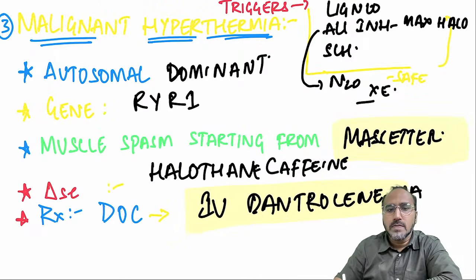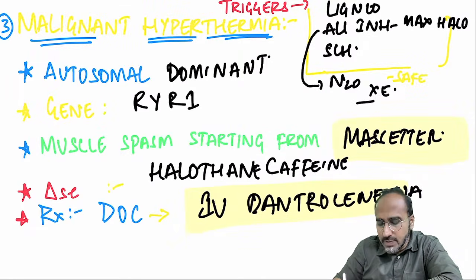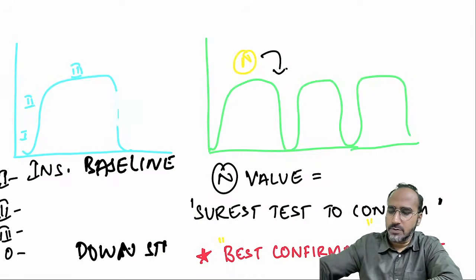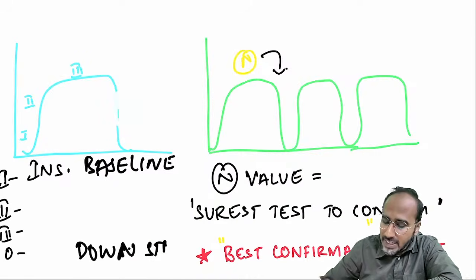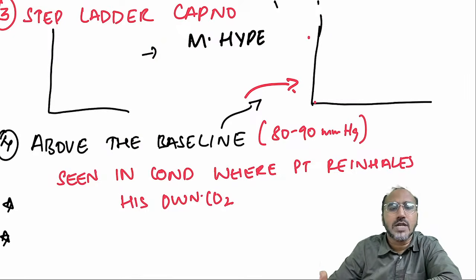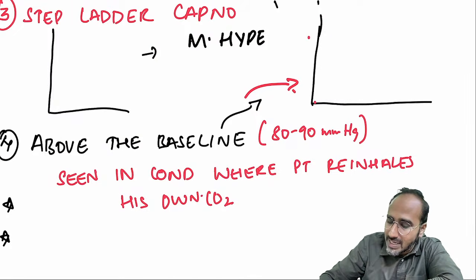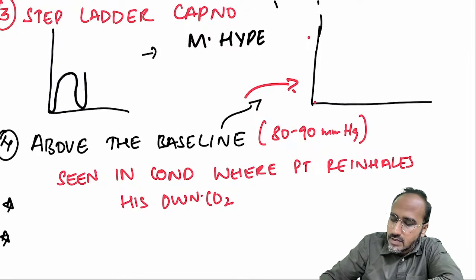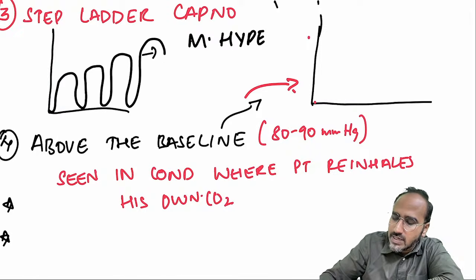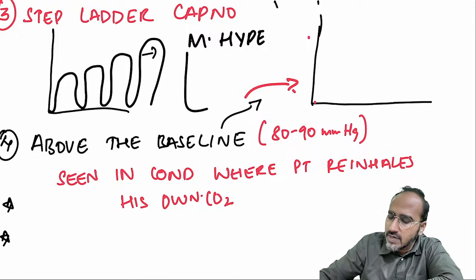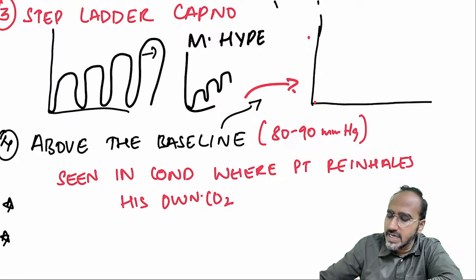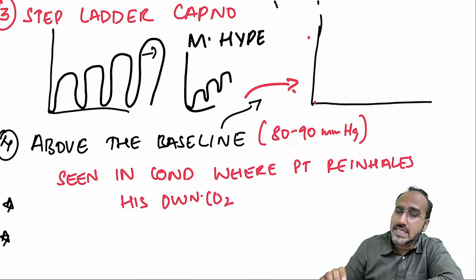something related to malignant hyperthermia, or you can say basically something related to the capnography. Just look over here, guys. In malignant hyperthermia, how will be the capnograph that you see? In malignant hyperthermia, the capnograph that appears is like this. Okay? What do you see, guys? What is happening over here? You will see either like this capnograph, or sometimes in malignant hyperthermia, it is increasing like this. So it is a step ladder increase in the capnography.